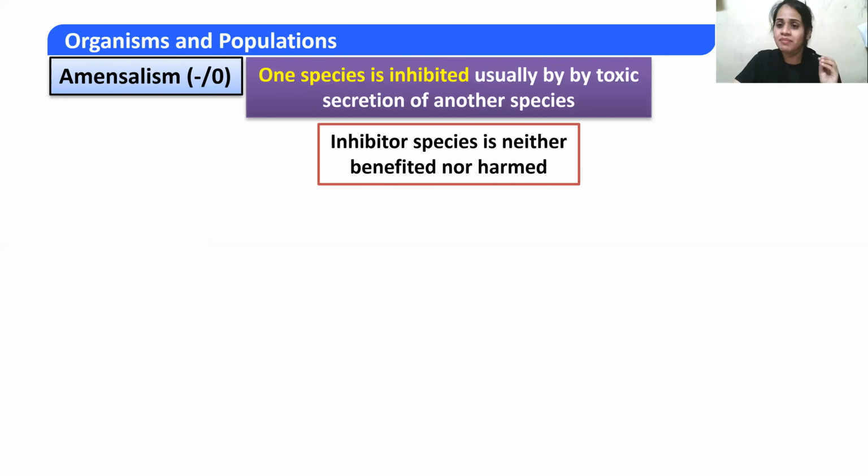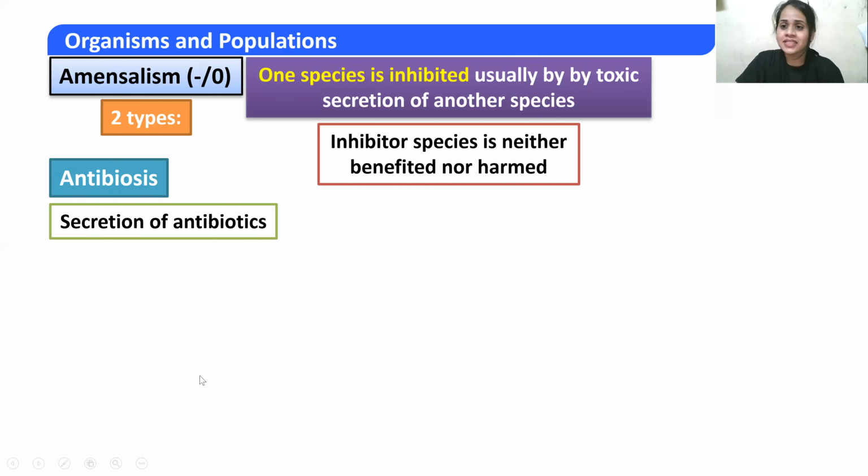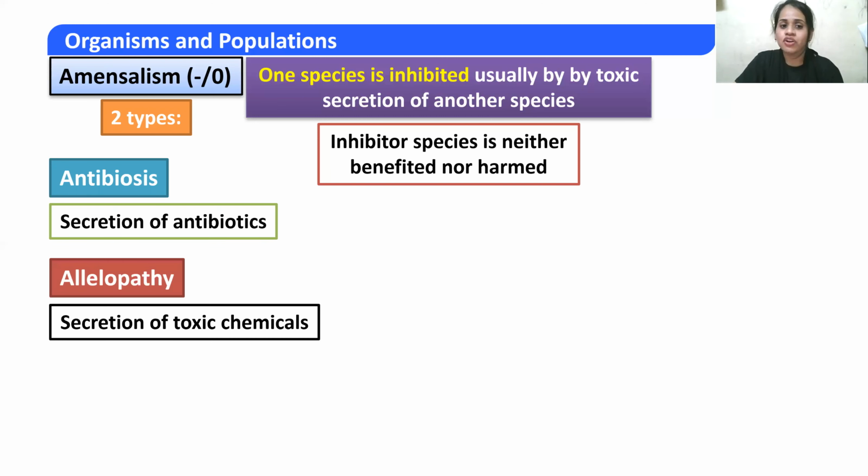In amensalism, one species is inhibited, usually by the toxic secretion of another species. Try to understand this with examples. There are two species, and one of them is going to get inhibited. Its growth will be reduced by the toxin secretion released by the other species. The inhibitor species is neither benefited nor harmed. There are two types. The first one is antibiosis, meaning the secretion of antibiotics, and allelopathy, that is the secretion of toxic chemicals.